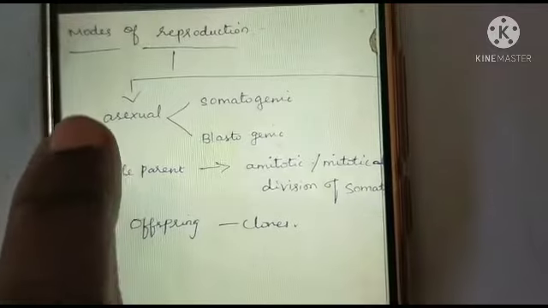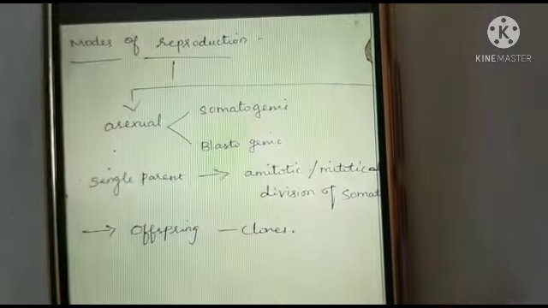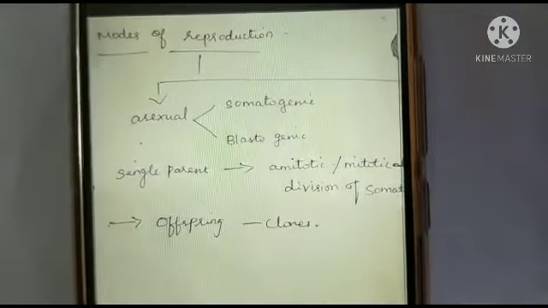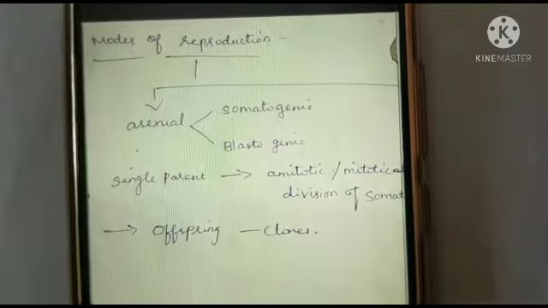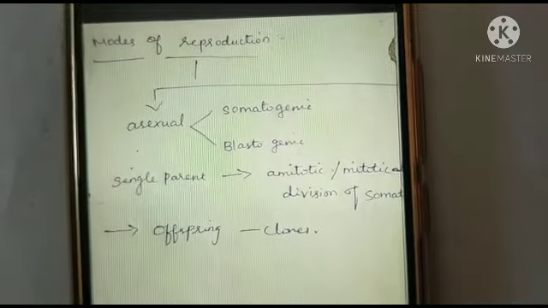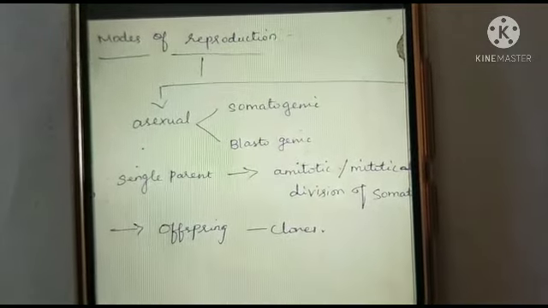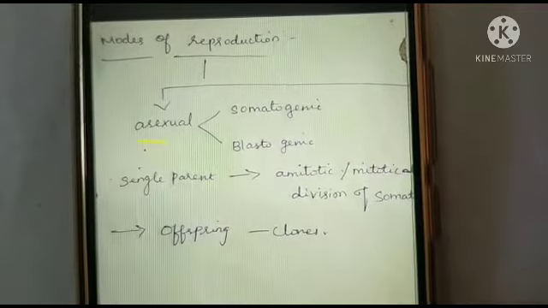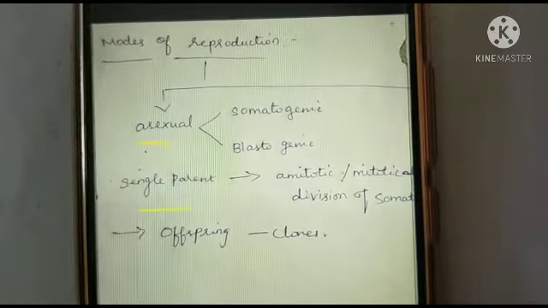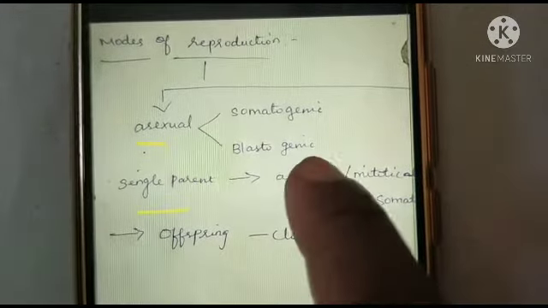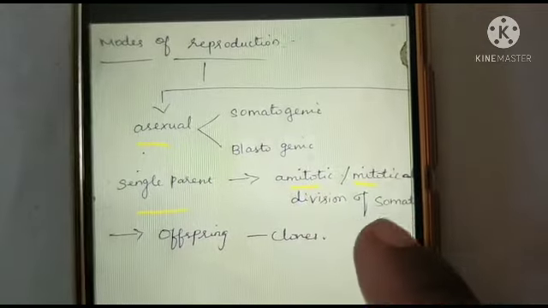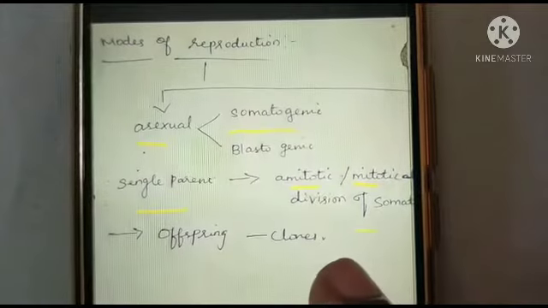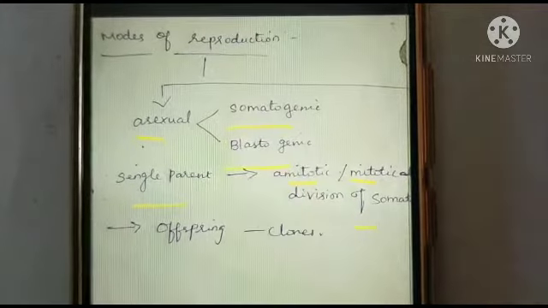In asexual reproduction, A refers to absence. Absence of the sexes, as well as it does not need to involve the gamete formation and its fusions, because in asexual reproduction a single parent can produce their progeny by amitotic division or mitotic division of the somatic cells. That's why it is always known as the somatogenic cell reproduction or blastogenic reproduction.